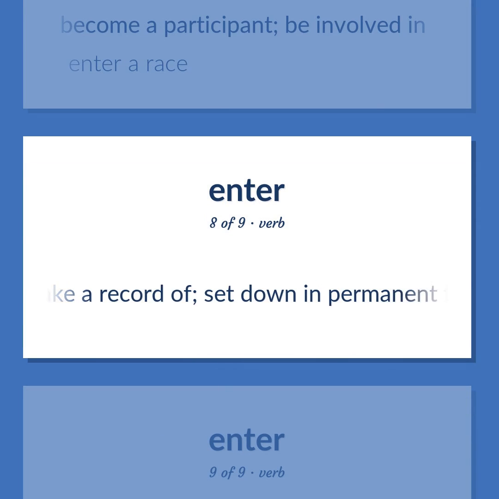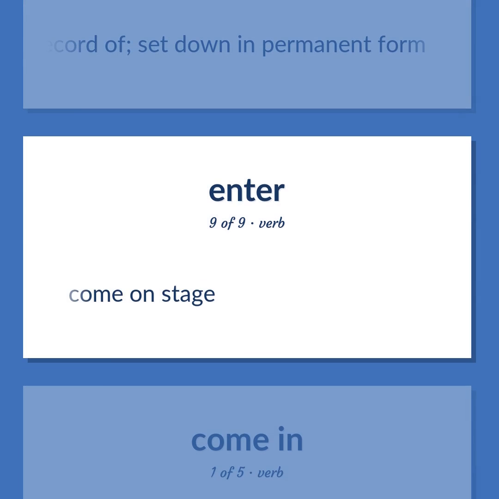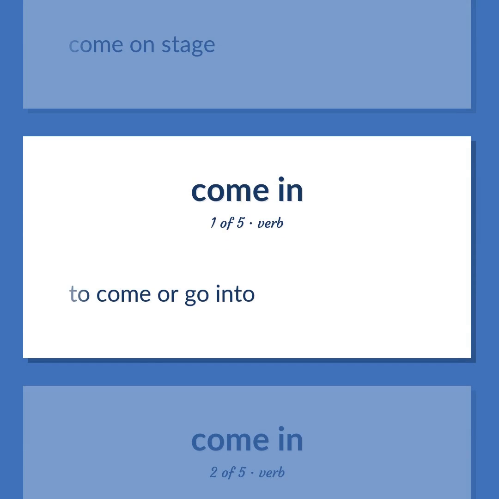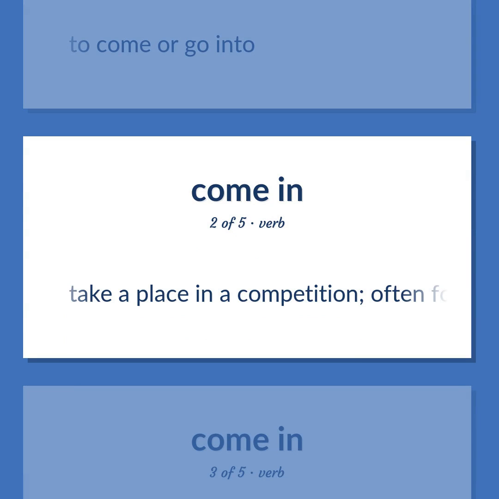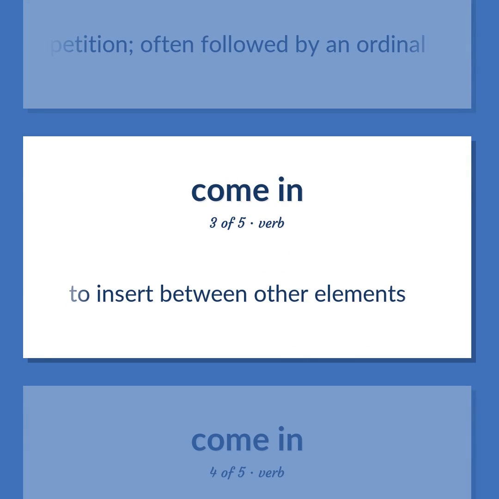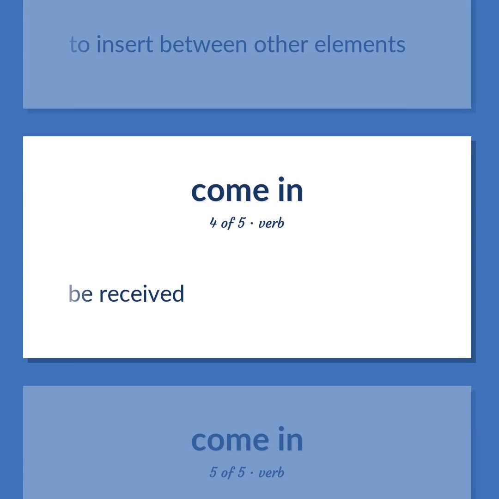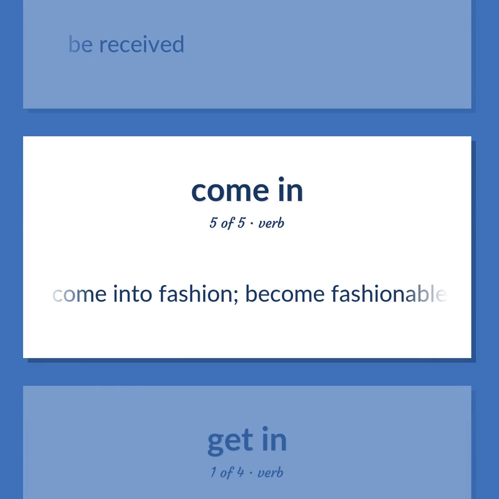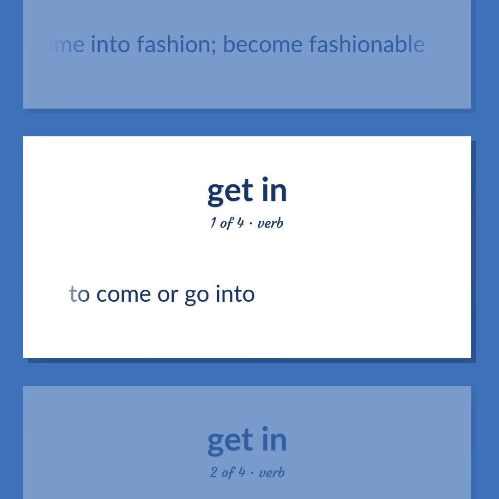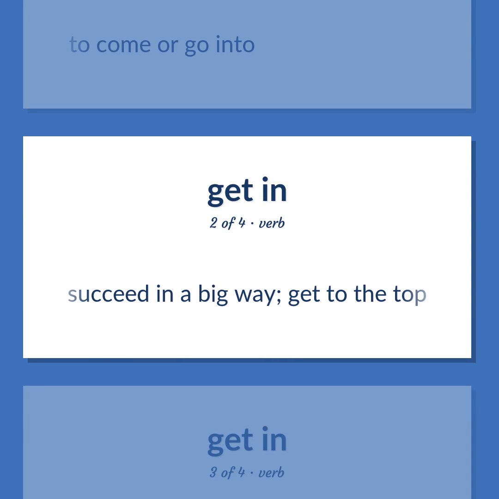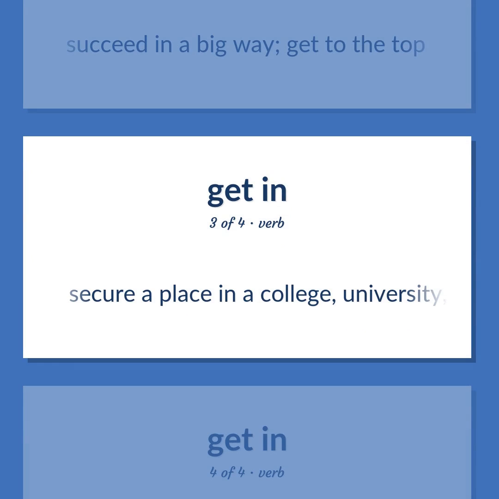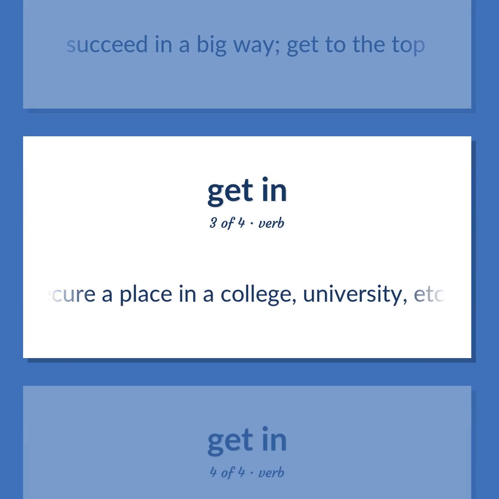Make a record of, set down in permanent form. Come on stage. To come or go into. Take a place in a competition, often followed by an ordinal. To insert between other elements. Be received. Come into fashion, become fashionable. To come or go into. Succeed in a big way, get to the top. Secure a place in a college, university, etc.